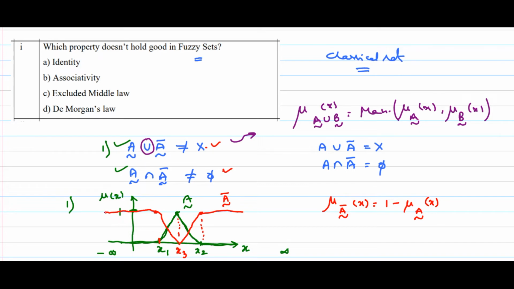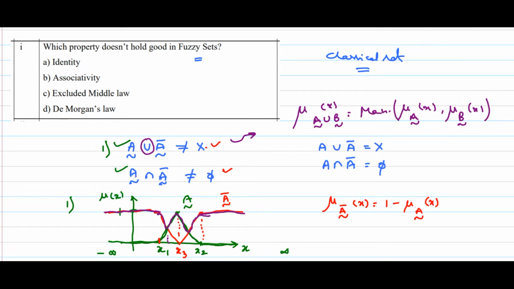You just observe, from minus infinity the maximum value would be from A bar, that is 1 up to x1. After that, still up to some point between x1 and x3, red color is dominating. After that green color is high value. After that again green color is high value. Later it is again red, this one. So these are the maximum values out of A and A bar.